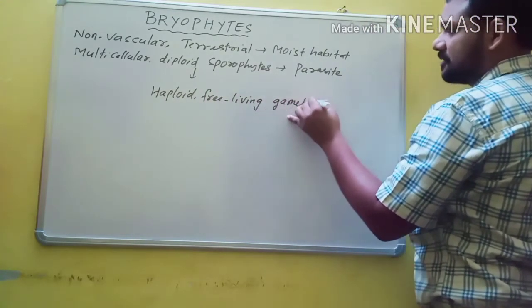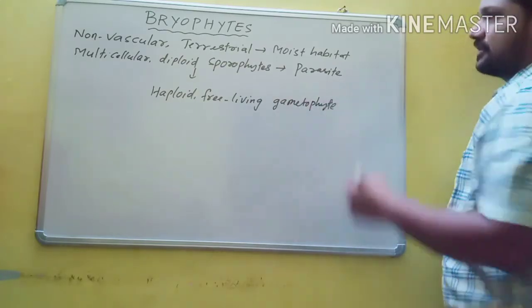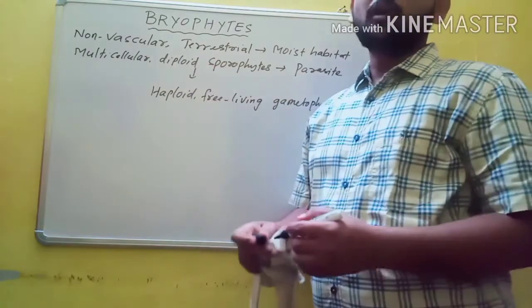So this statement exactly belongs to bryophytes. So what are bryophytes? Non-vascular.